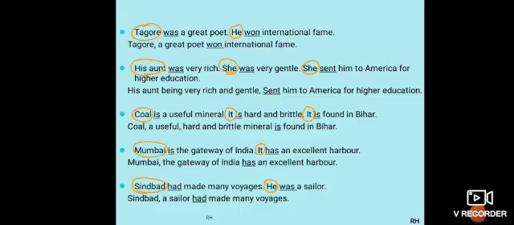Now, number 1, Tagore was a great poet. He won international fame. So the first step, as we usually do, we go for the finite verb. So first finite verb is was and second finite verb is won. Now, there's a person who is being talked about in both the statements, that is Tagore. So here the Tagore we are talking about, and here also this he stands for Tagore only. So it's a noun in apposition. So now I'll take this noun in apposition. Now I've taken this noun in apposition and put a comma. Means I'm addressing Tagore. Indirect address you could say.